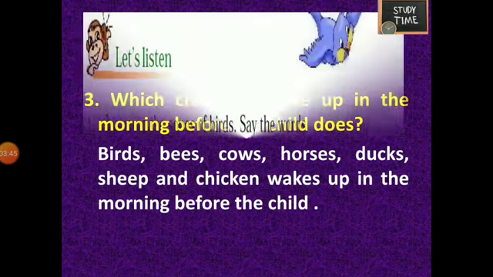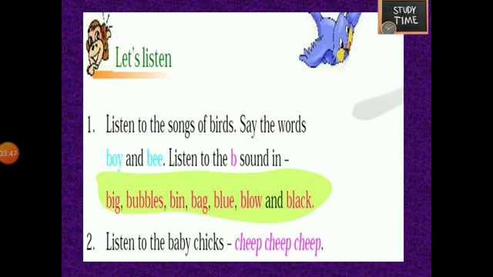Next, let's listen. So this is the listening part. Listen to the songs of birds. Say the words boy and bee. Listen to the bee sound in big, bubbles, bin, bag, blue, blow and black. Listen to the baby chicks. Cheep, cheep, cheep. So this is a listening activity.